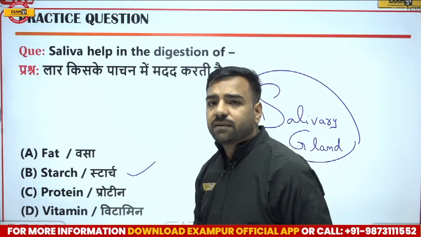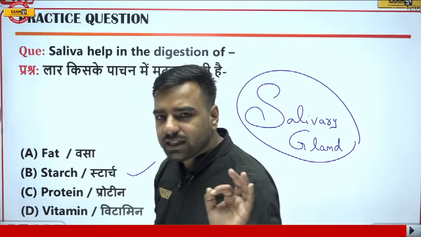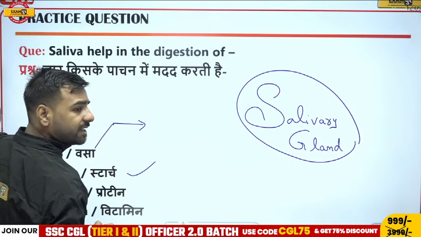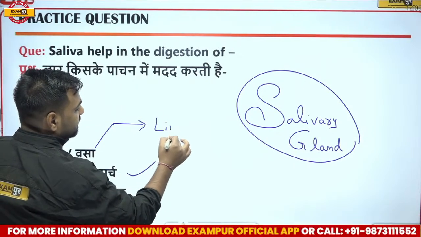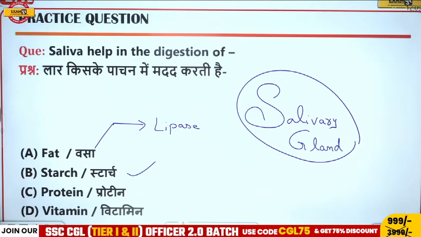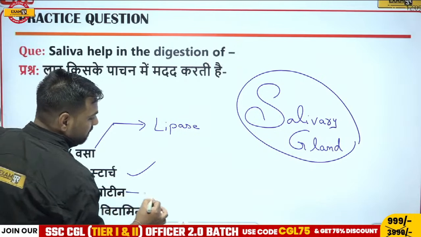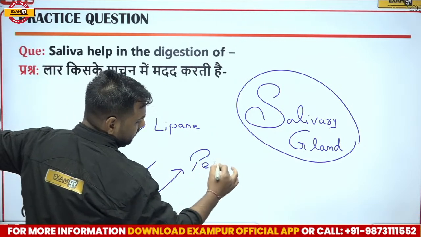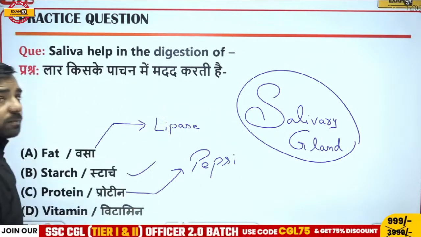Now, what about fat? If someone asks you about fat in the examination, remember, the enzyme which helps in the digestion of fat is lipase. If someone asks which enzyme helps in the digestion of protein, remember, that will be either protease or pepsin.